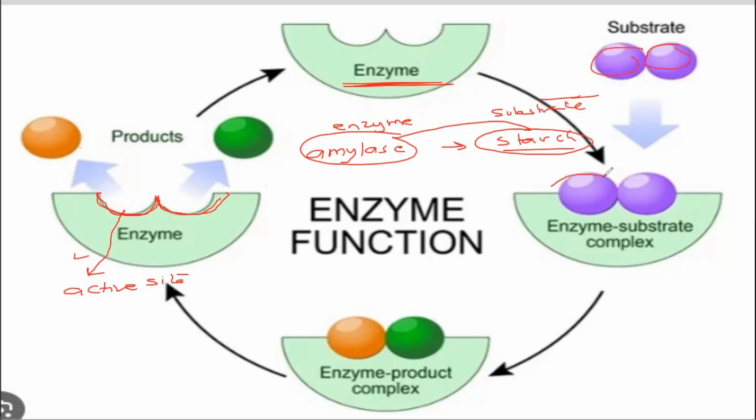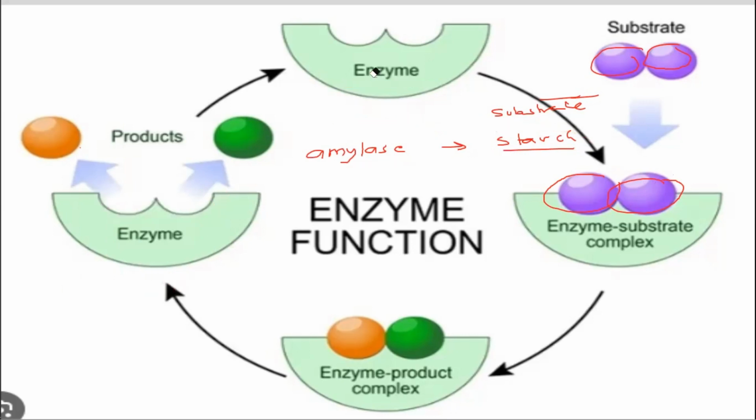So the substrate molecule can come and easily fit into the active site of the enzyme, just like a key fits into a lock. Why? Because the shape of the key is corresponding or opposite to the shape of the keyhole. That's why the key fits into the keyhole and opens the lock. Similarly, on the surface of the enzyme, there is a particular area which is called the active site. An active site has a particular shape which is corresponding to the shape of the substrate, the substance on which it is going to act.